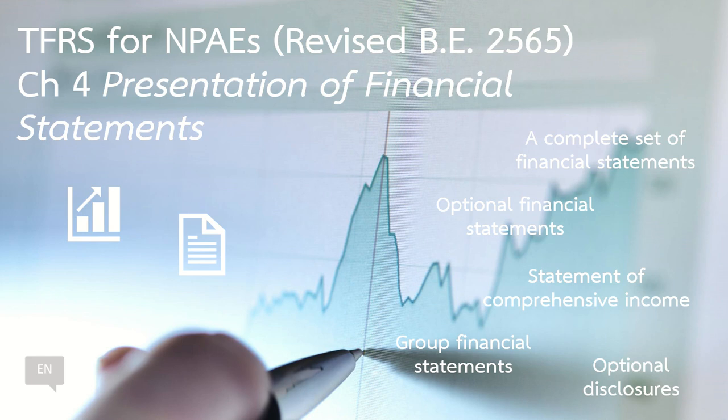The standard requires the entity to present OCI items in two groups. The first group presents OCI items that will not be recycled subsequently to the Statement of Income. They are gain-loss on revaluation of assets and gain-loss on remeasurements of defined benefit plans.